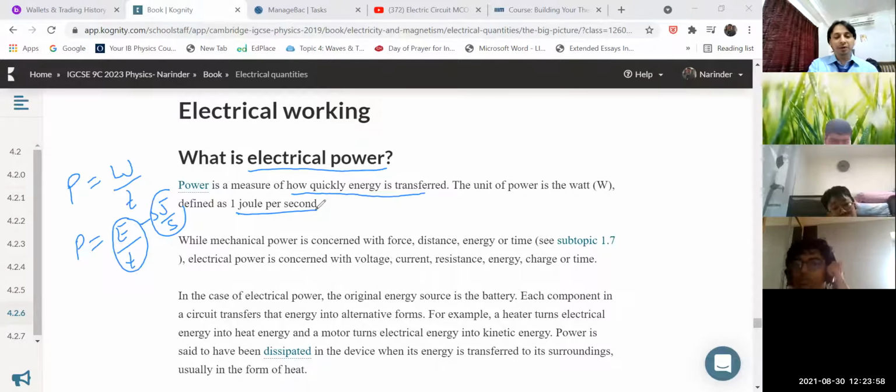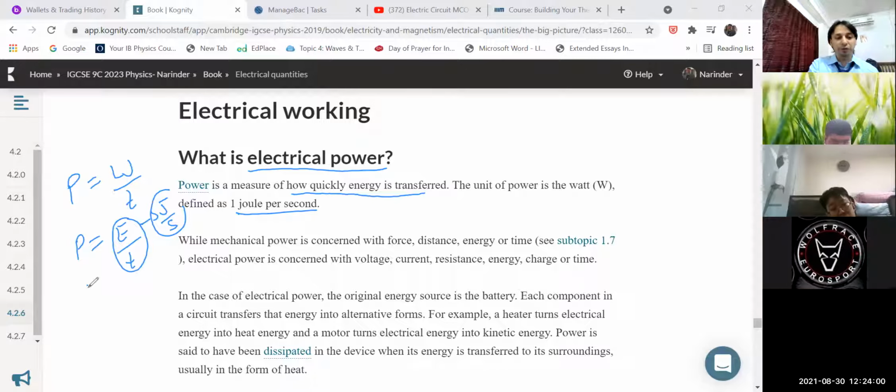And another unit of power is given by watt, and we use capital W. Children, please note it down somewhere. Capital W is the unit for power. It is the SI unit, joule per second as well as watt, both are the same, and you have to remember both of them.